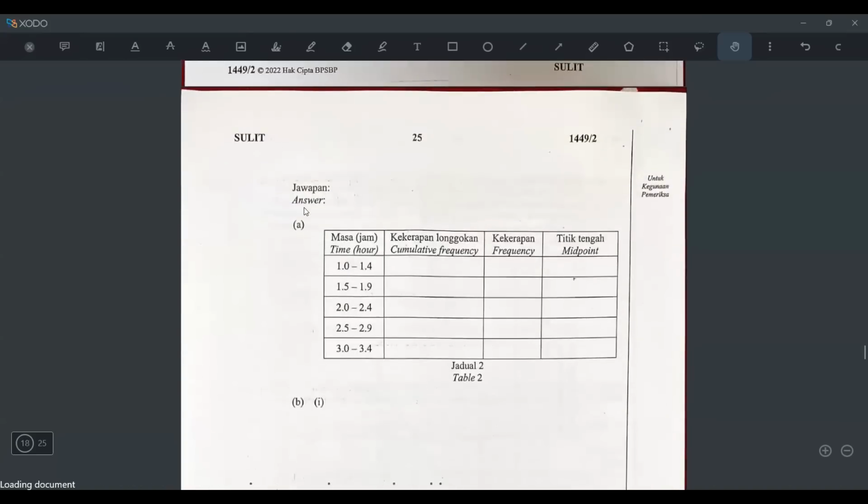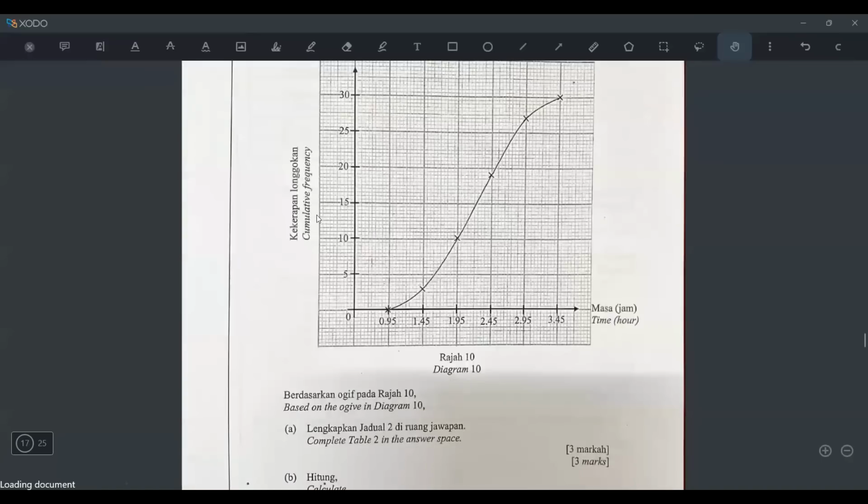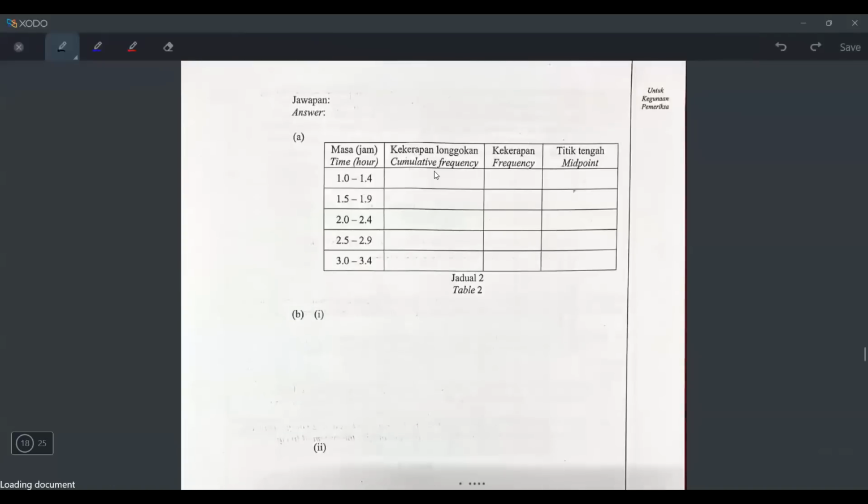Okay, tak apa, I'll just explain for you. So how do we do it? Since this is an ogive, the first thing I have to do is find the upper boundary and cumulative frequency. The cumulative is already there, but the upper boundary is not there, so I find the upper boundary. So what's the upper boundary for this class? It will be 1.4 plus 1.5 divided by 2, which is 1.45. The upper boundary for this will be 1.9 plus 2.0 divided by 2, which is 1.95. And then this will be 2.45, 2.95, 3.45.